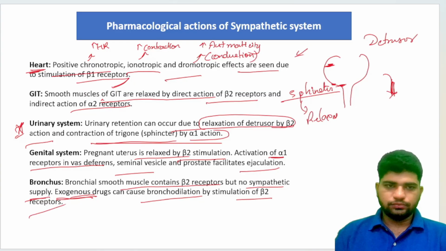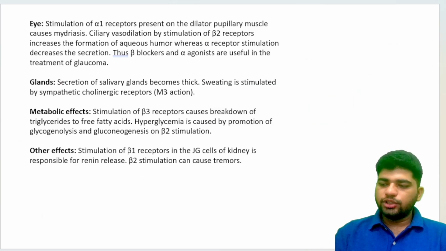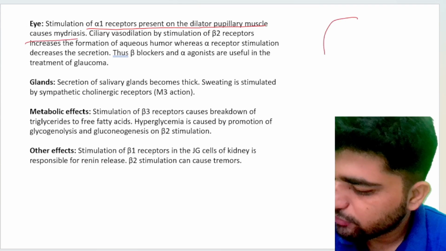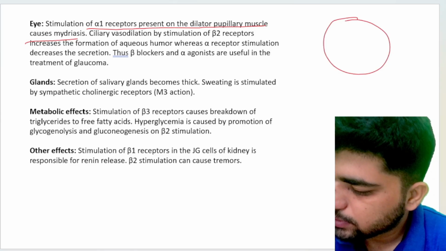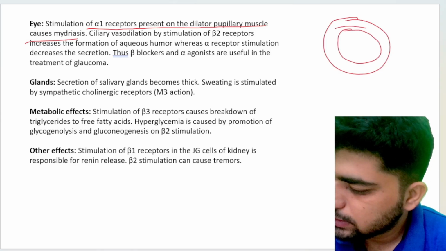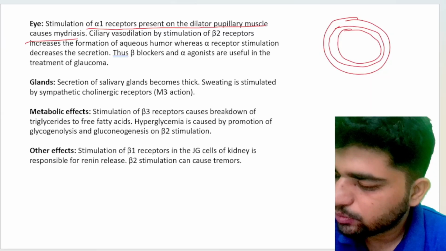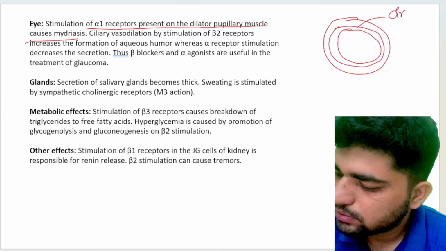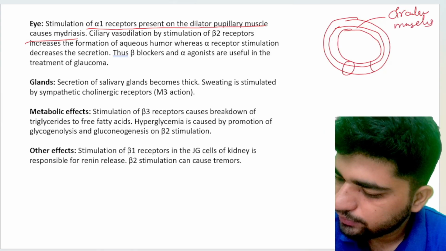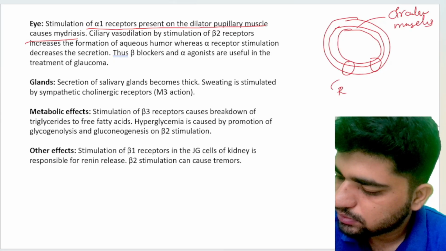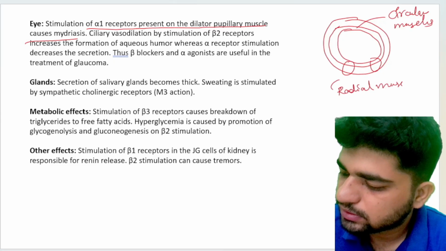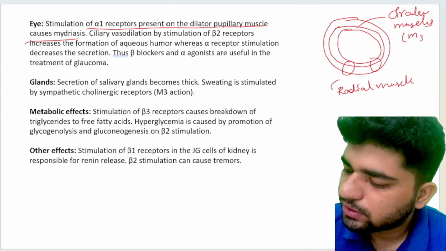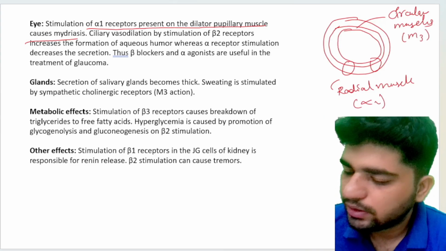Stimulation of alpha 1 receptor present on the dilator pupillae muscle causes mydriasis. We have two kinds of muscles in the eye. Here we have the circular muscles, and here we have the radial muscles. Circular muscles contain M3 receptor, whereas radial muscles contain alpha 1 receptors.